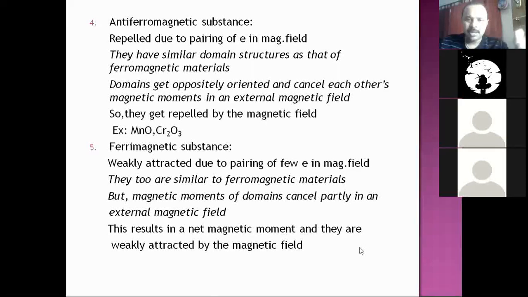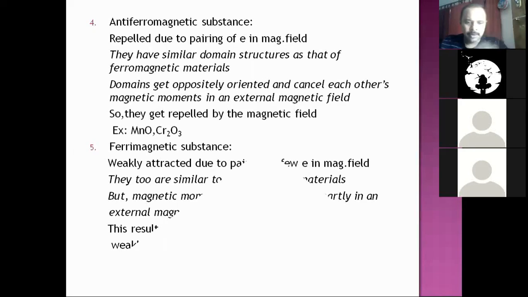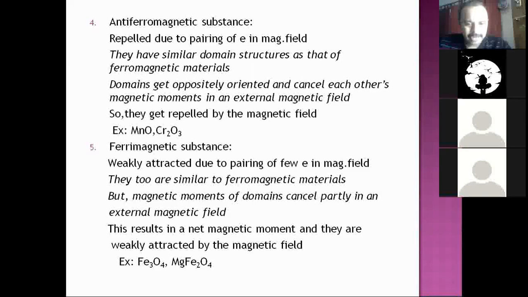That means, being like ferromagnetic, if it is repelled, it is anti-ferromagnetic. In other words, being like ferromagnetic, if it is partly attracted, it is ferrimagnetic. Is that okay? Some examples can be Fe3O4, we say magnetic oxide, and MgFe2O4. So these are some of the examples of ferrimagnetic substance. So this is about magnetic property of solids.